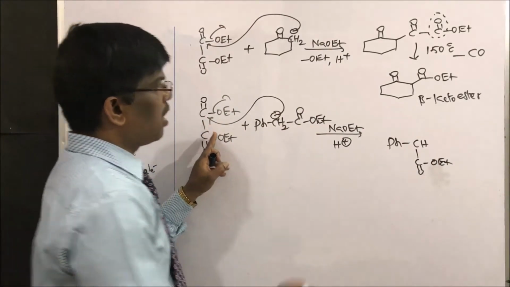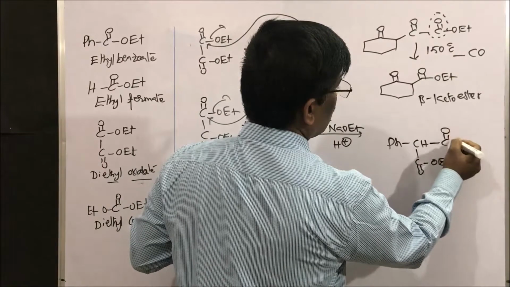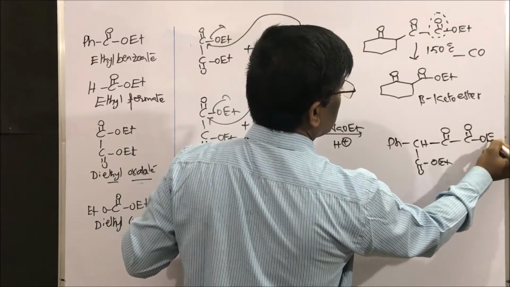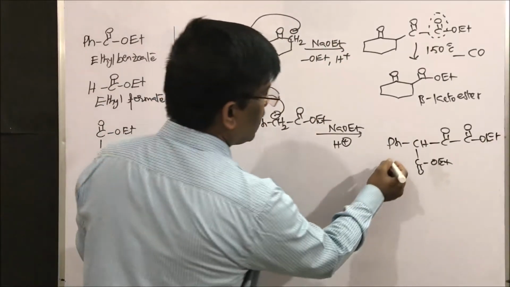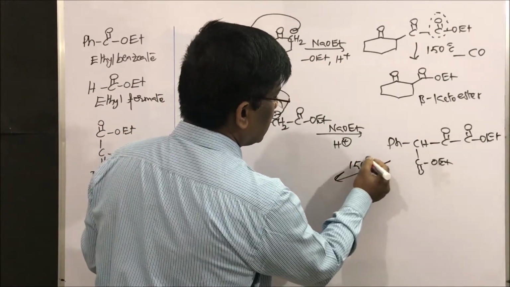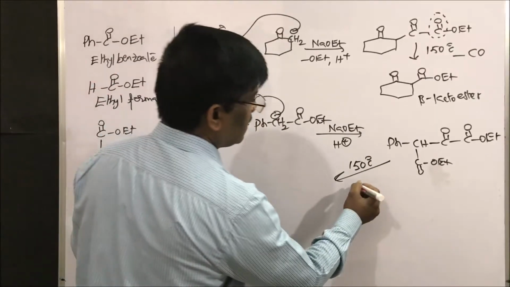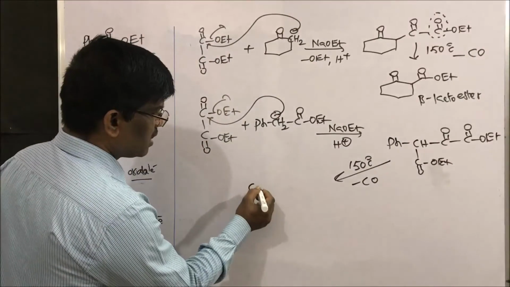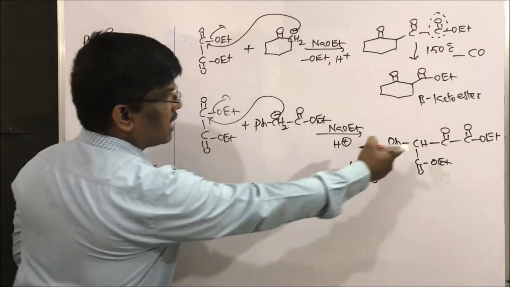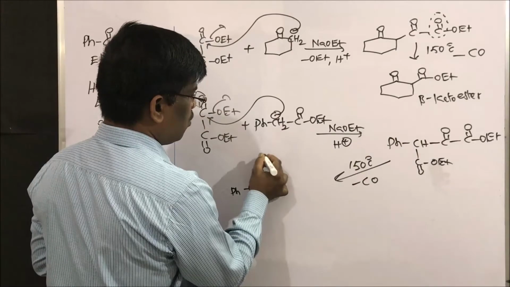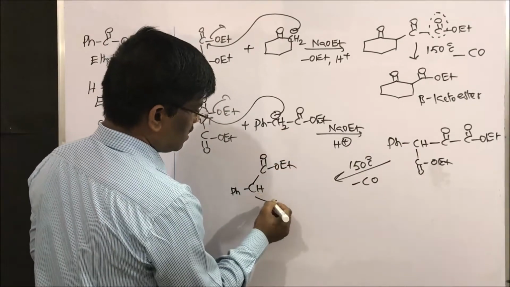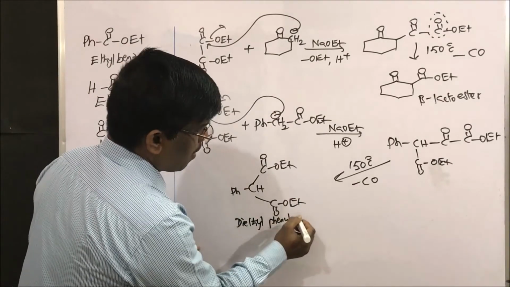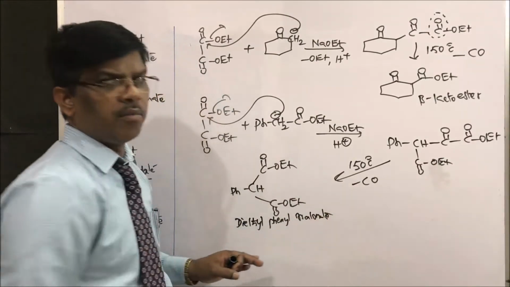Now this part COOEt. Yes students, so upon heating at about 150 degrees centigrade, it is going to lose minus carbon monoxide to give CH. Phenyl is here. So this COOEt, here COOEt. Diethyl phenyl malonate, I am going to get.